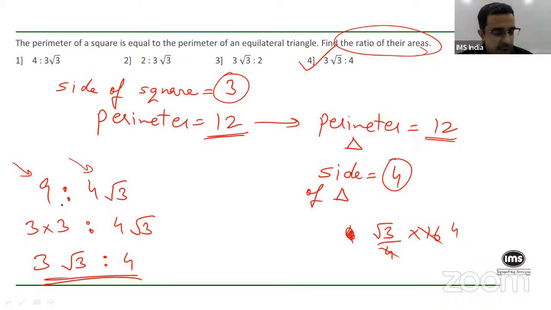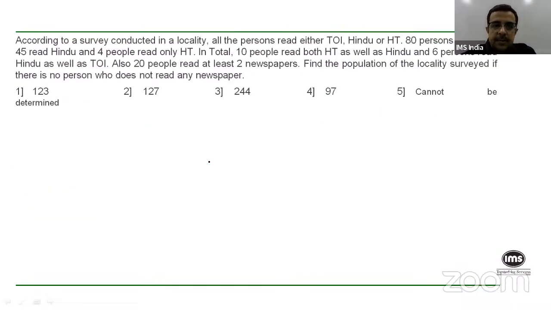Correct? And that ratio of 9 is to 4 root 3 is the same as 3 root 3 is to 4, okay, which is the fourth option. If 9 is to 4 root 3 was directly an option, then it would have been a very simple question. This is just one step more complex, slightly more complex. But it is still a very much doable question. All right. Let's move on.